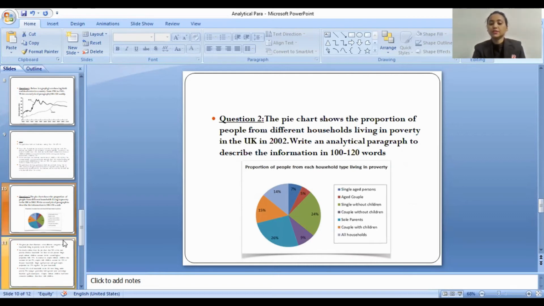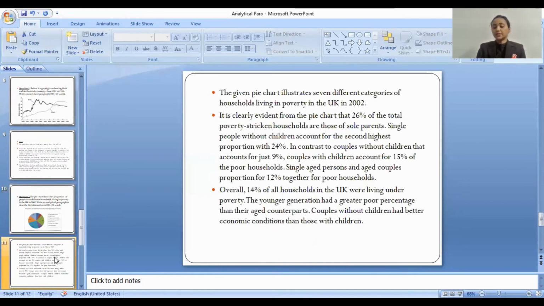So students, here we can see single-aged persons, aged couple, single without children, couple without children, sole parents, couple with children, all households. We can see the various percentages given who are living in poverty line. So let's start the paragraph. The given pie chart illustrates 7 different categories of household in poverty in UK in 2002. So the first introduction will be short and crisp, no other details.